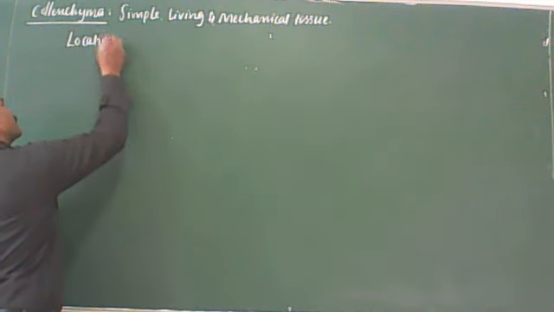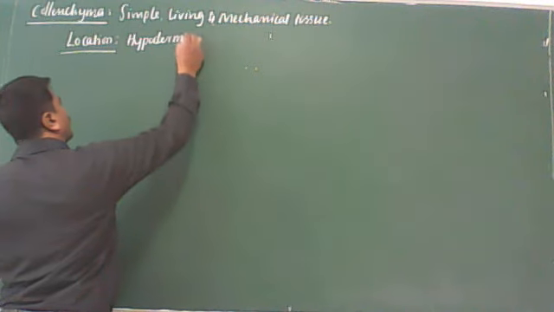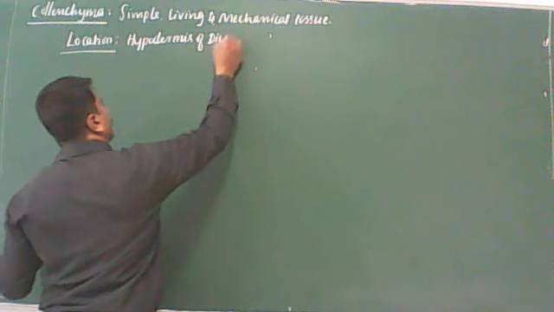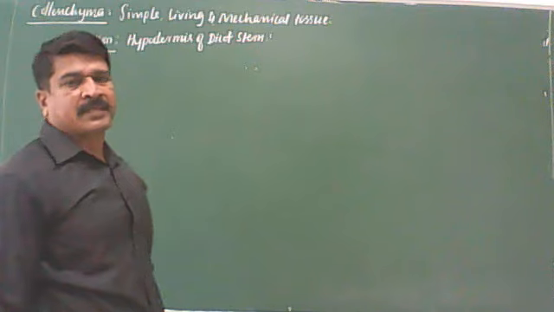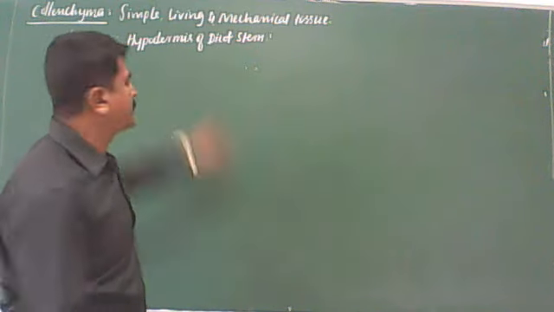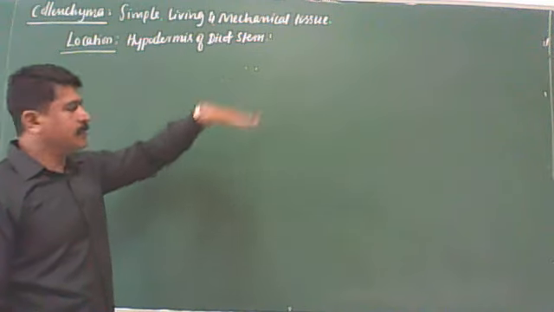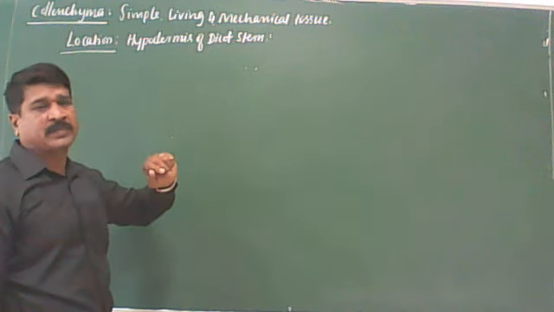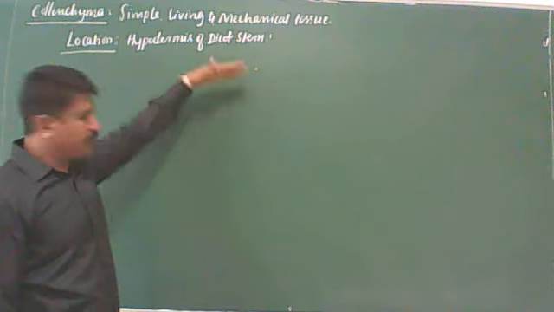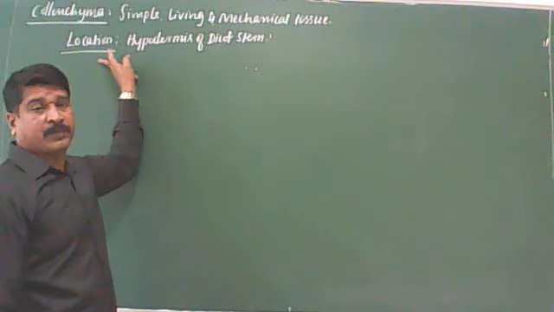Clear? Now let us see the location or distribution of the collenchyma. It is present in the hypodermis of dicot stem. Two to three layers of cells present just below the epidermis is called hypodermis, also called outer cortex. The details we are going to discuss in the next anatomy of roots, stems and leaves. In dicot stem, hypodermis is made up of collenchyma.